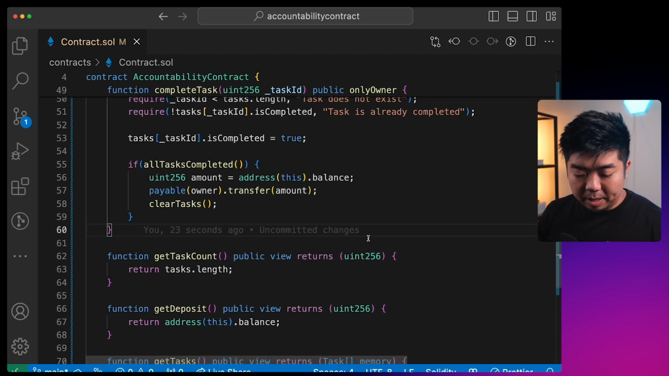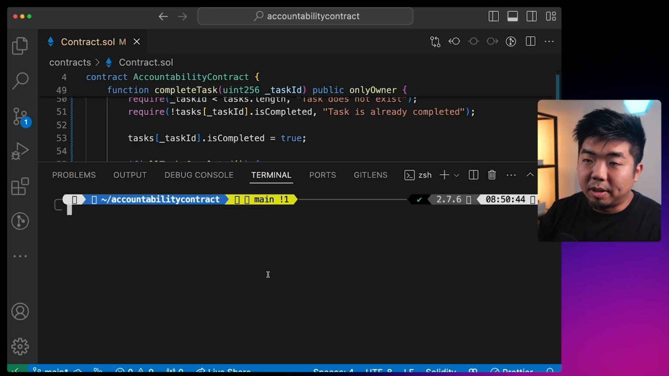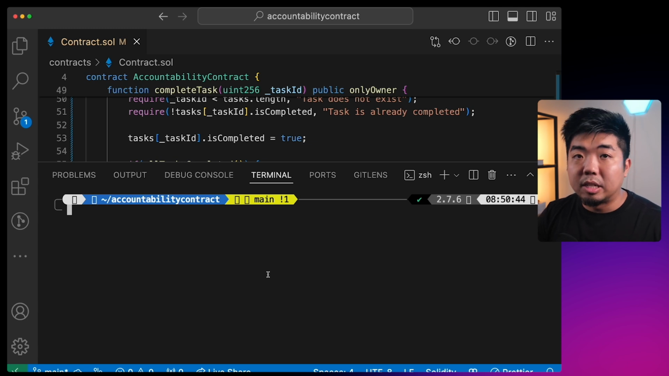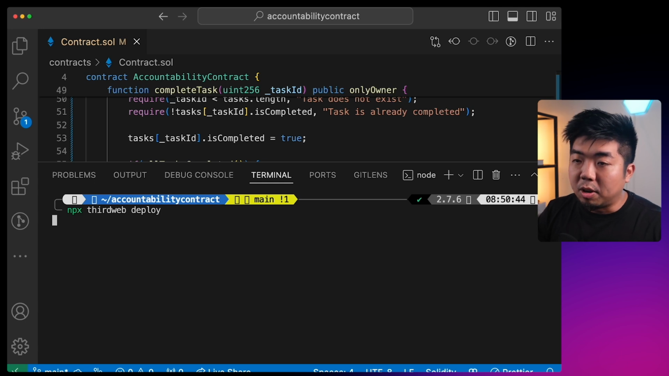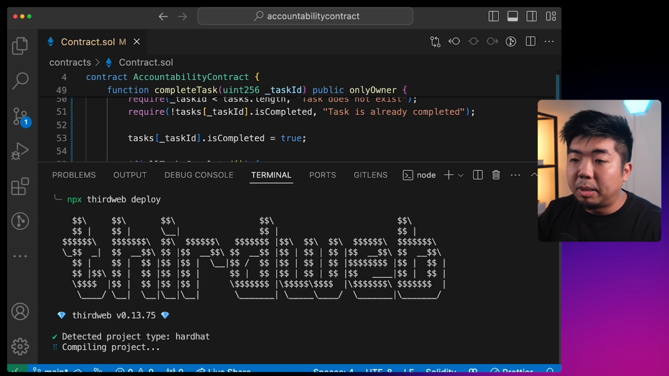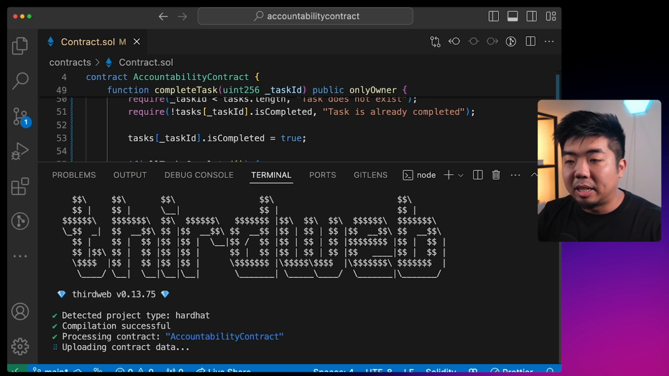Now with our contract being done, let's open up our terminal here in our code editor, and I'm going to deploy this contract with thirdweb. So I'm going to run npx thirdweb deploy here. And this is going to compile our contract that we just built. It's going to open up a tab in our web browser where we can deploy this contract using thirdweb's dashboard.